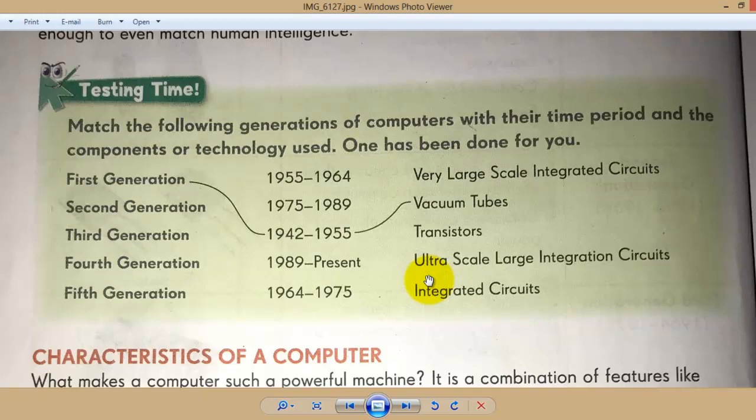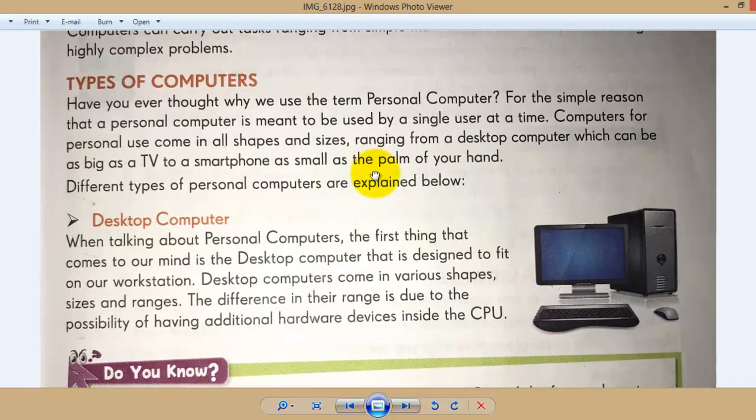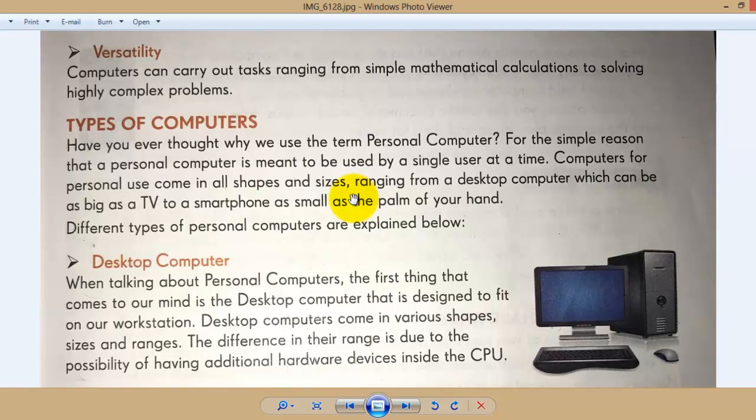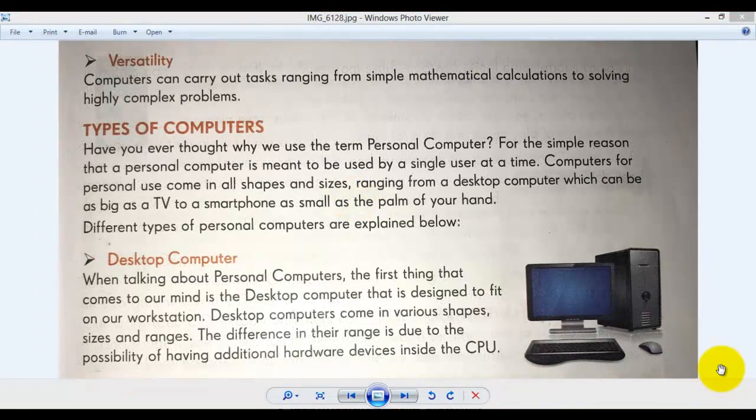Now the next topic is types of computers. This types of computers topic is very easy. We are going to do this one in the next class.